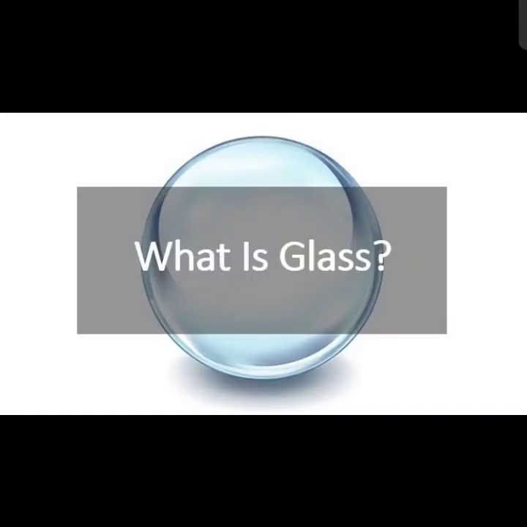Now we will see what glass is. Glass is the most beautiful substance that we can see around us. Everyone of you has seen something or other made of glass. Just look around yourself. You will see that there are many different types of things made from glass. Glass is transparent. We can see through it.